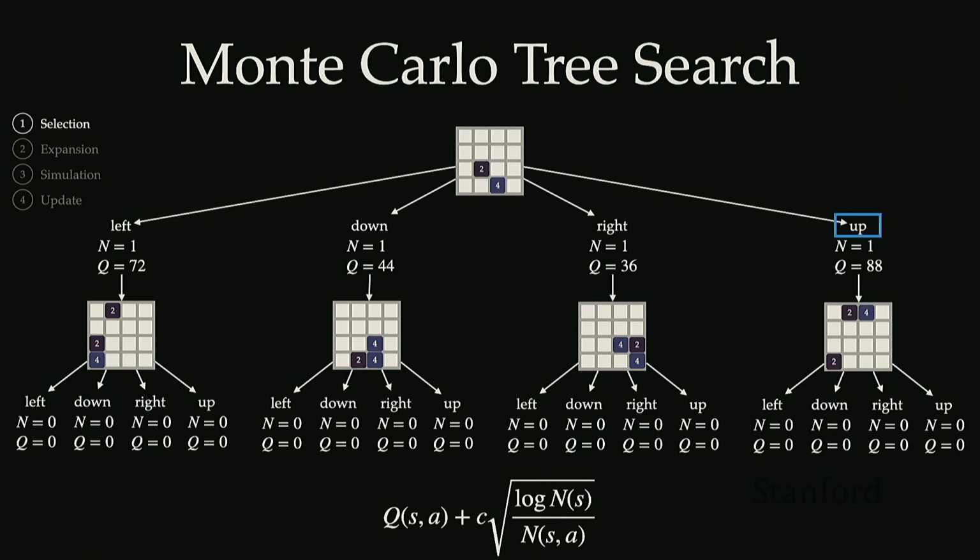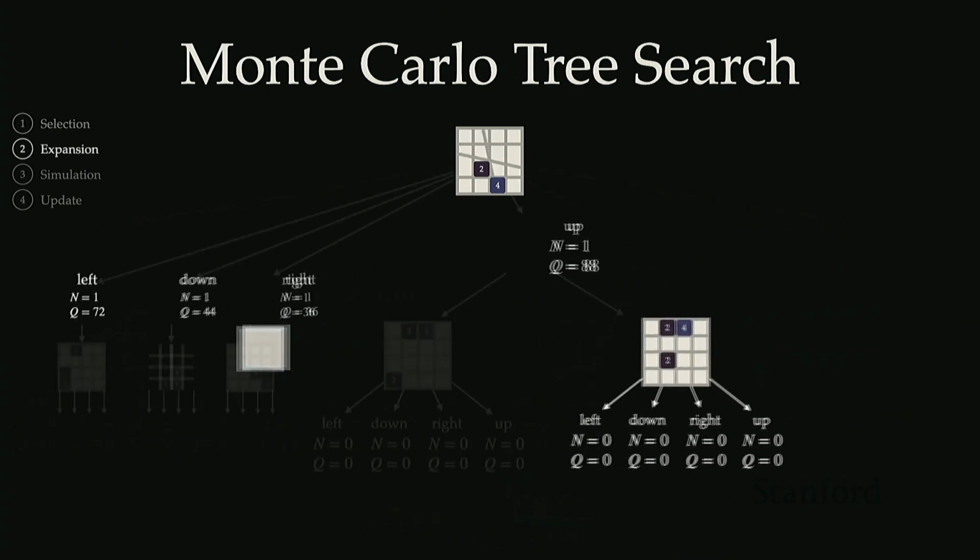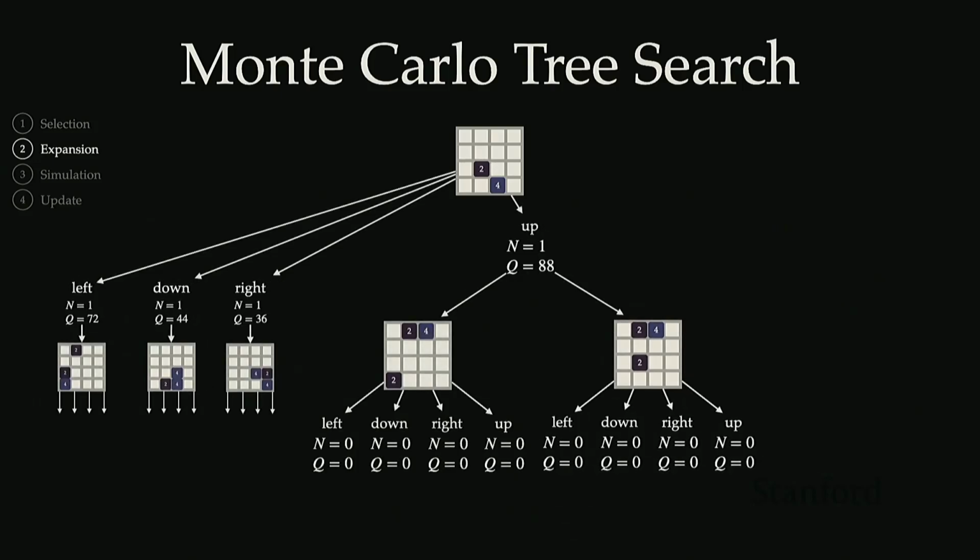And we're going to now perform expansion on this up action. But in this case, when we sample a new state, it's very unlikely that we would see the exact same state that we already saw, because that 2 or a 4 is randomly being generated. So it's not likely that we're going to see that same exact state, and we end up with a new state transition here. So we're now going to perform that simulation step from this new state that we've seen.